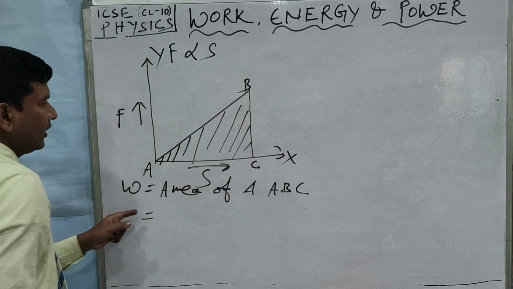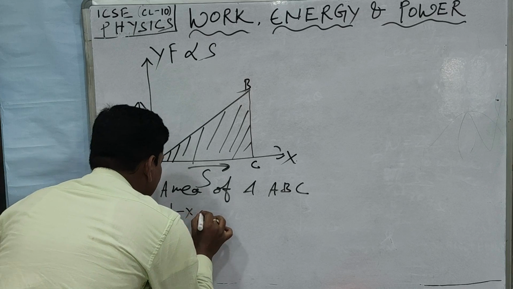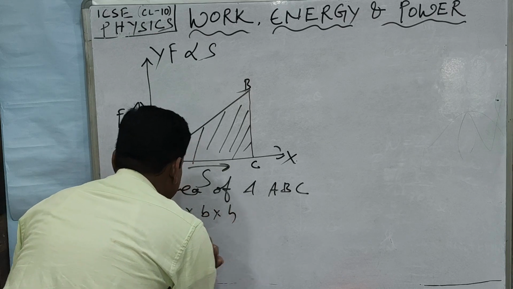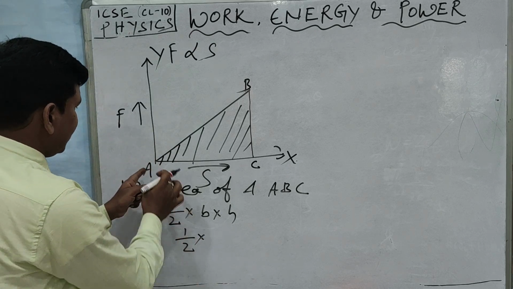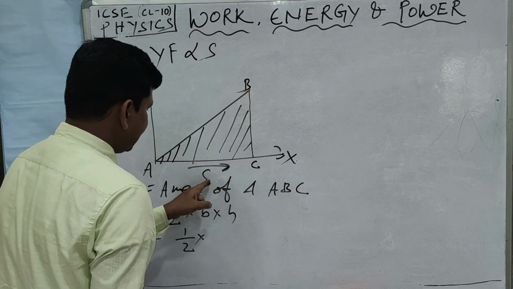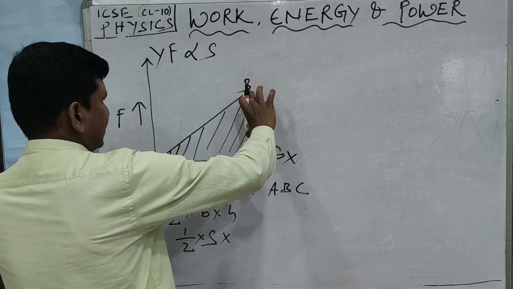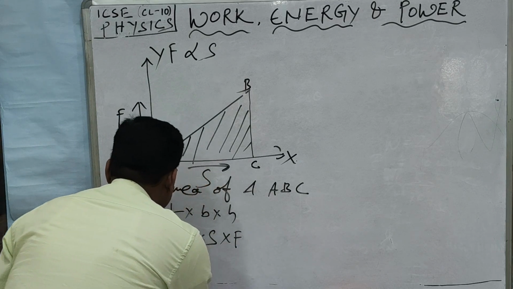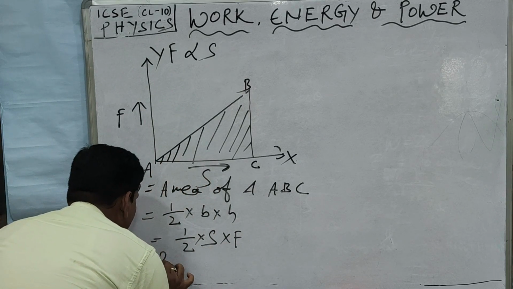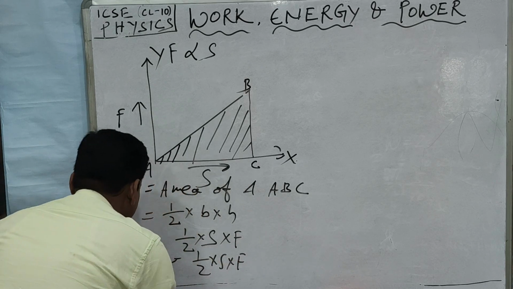How can you find the area of the triangle? That is half into base into height. So that is half into base. Which one is the base? This is the base, on the displacement axis, S, into height. The height is this one, that is the force, F. So in this way we find the work done: half into S into F.